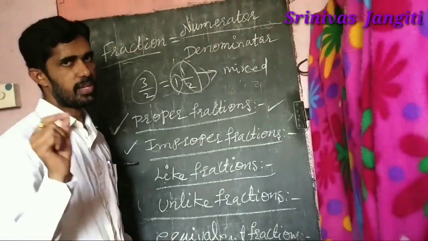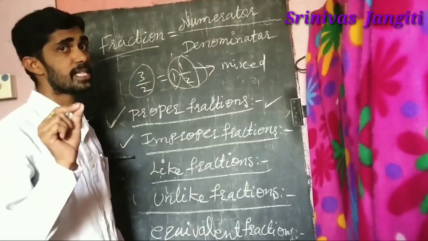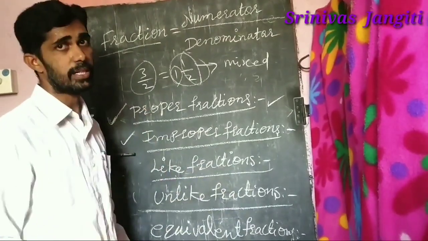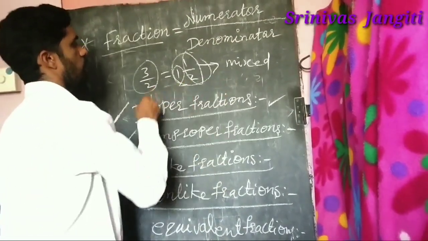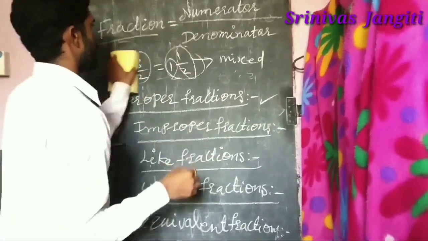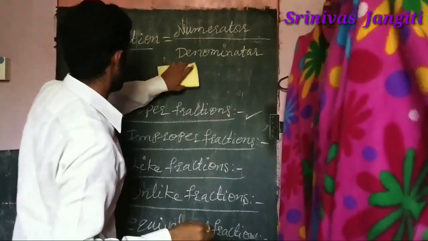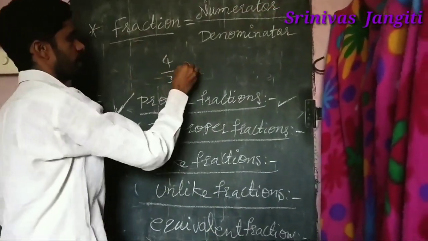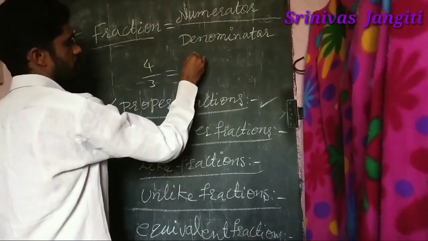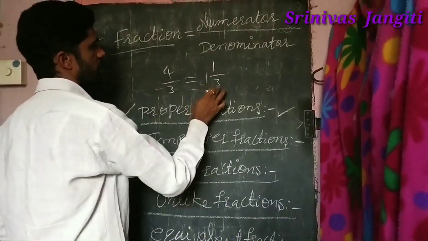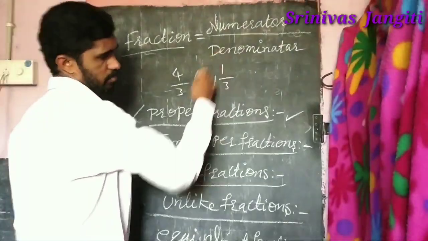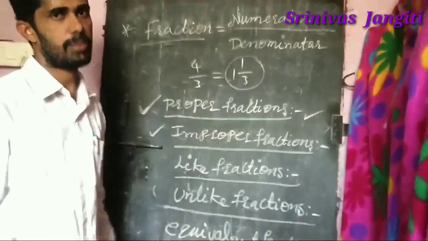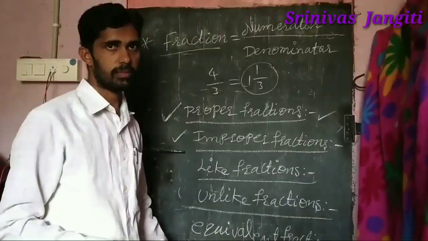Mixed means nothing complicated. You already know: numerator less than the denominator is proper, numerator greater than the denominator is improper, right? Now mixed means simply whole part plus fraction part. Observe one more example: 4 by 3. We can also write this as 1 and 1/3. 3 ones are 3, plus 1, 4 by 3. So it is a mixed fraction. I hope you understood about the mixed fraction. So simple.